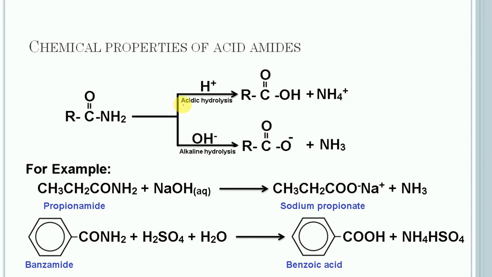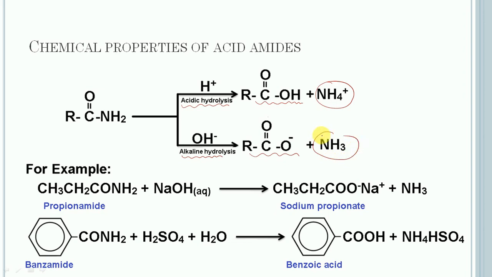In the first case, the hydrolysis is carried out by acid, so it is acidic hydrolysis, and in this case free carboxylic acid along with an ammonium salt will get formed. In the second case, the hydrolysis is carried out in alkaline medium, and in this case the carboxylate ion and ammonia will get formed.